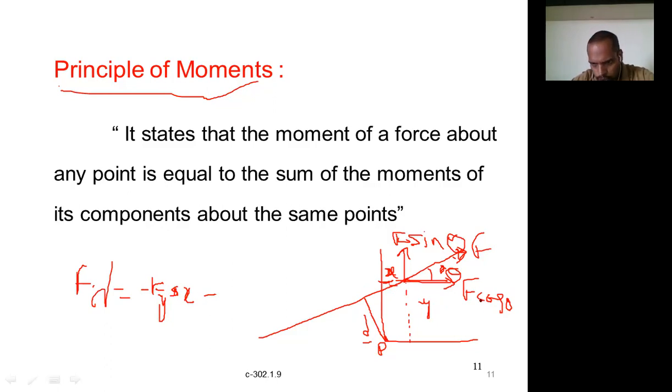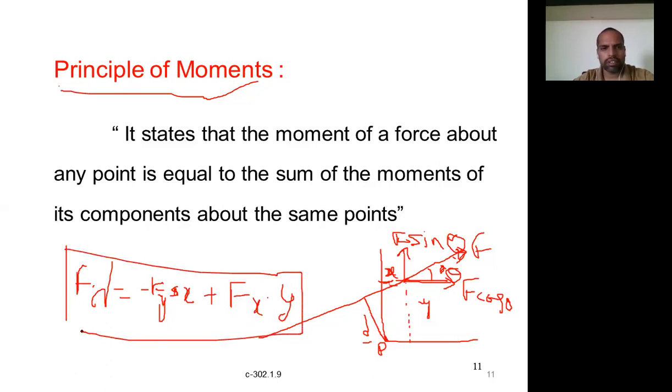This Fx, F cos theta, about this point will create a clockwise moment. Let us assume a plus sign. So it is Fx into what is the distance? The distance is y. So that is nothing but this principle of moments.